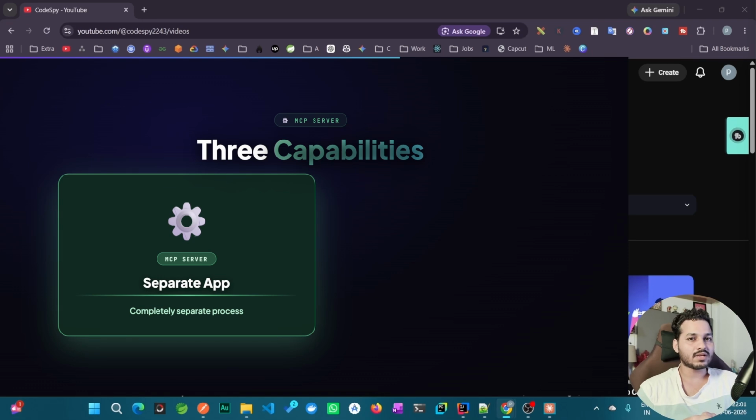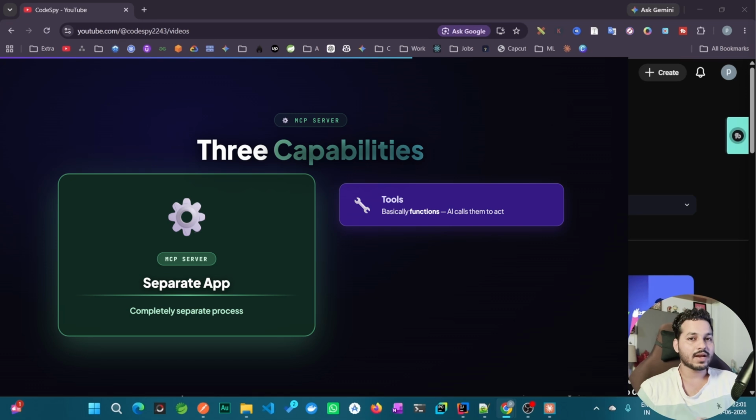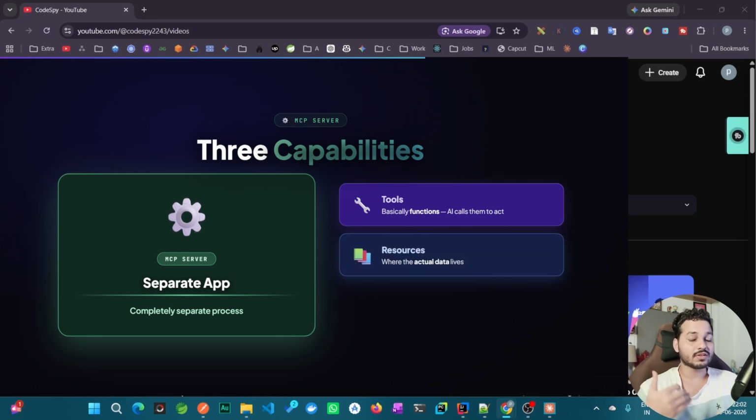After the MCP client, our third role is the MCP server. The MCP server is something you create as a separate application. It will have three types of capabilities. It will have tools, which are basically functions. Then resources, where the actual data is.